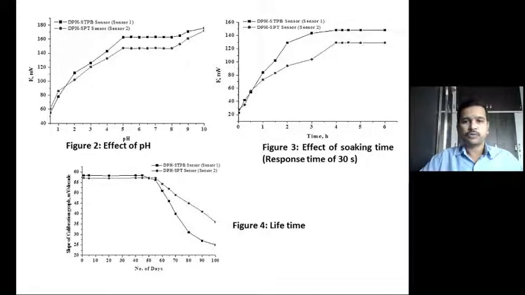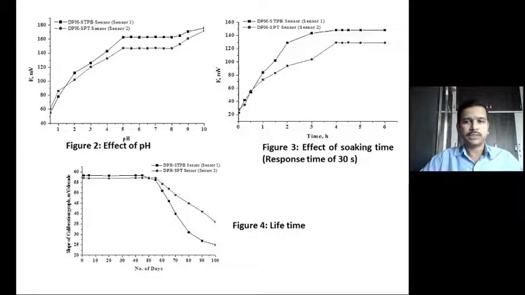The effect of soaking time can also be seen here. Around 4 hours of soaking time is required for both sensors, meaning they have to be immersed in the analyte solution for at least 4 hours beforehand. The lifetime of the sensors is up to 50 days; up to 50 days there is no problem, and between 50 and 60 days there is a small variation in the results.